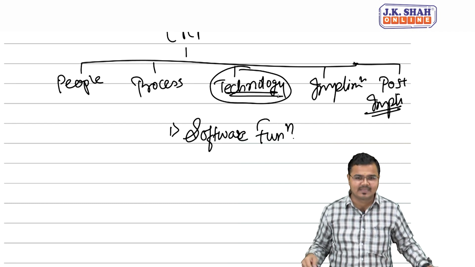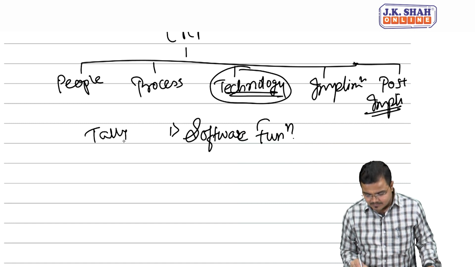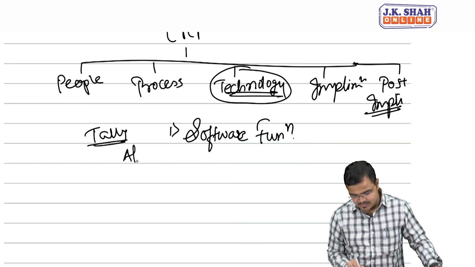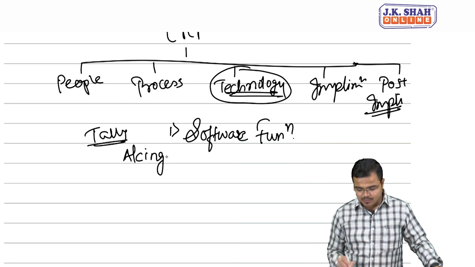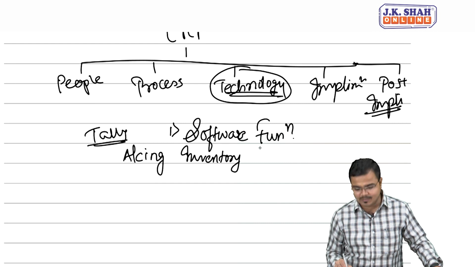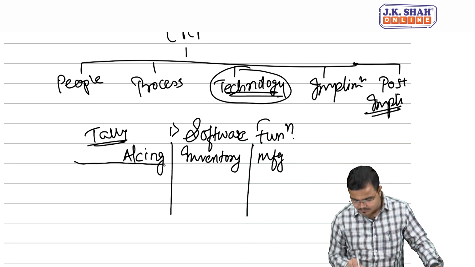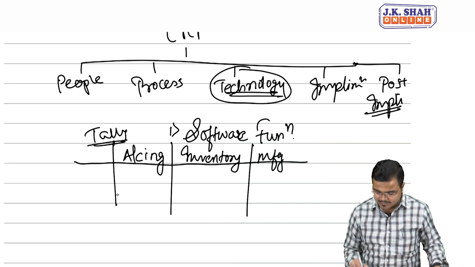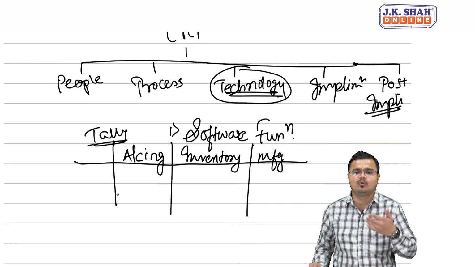Now commercial example, let's see. Suppose Tally software comes with the feature where, obviously, the priority, the basic reason for which the software is purchased, is the accounting record. You can also keep the inventory related data. You can also keep the manufacturing related data. If it is coming with 3 features, that means you can keep on the feature which you want, and you can keep off the feature which you don't want to use.